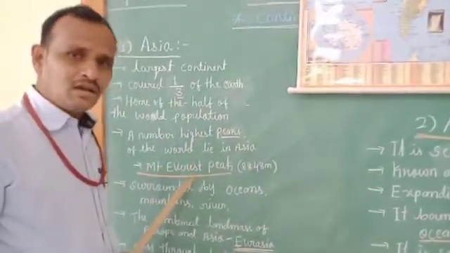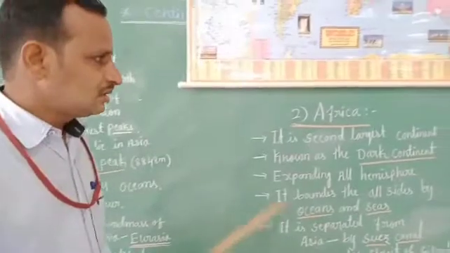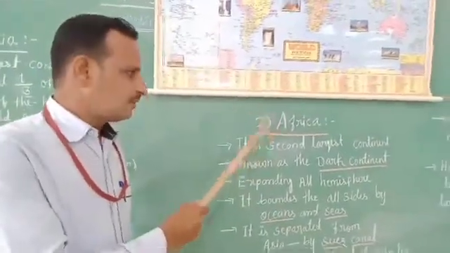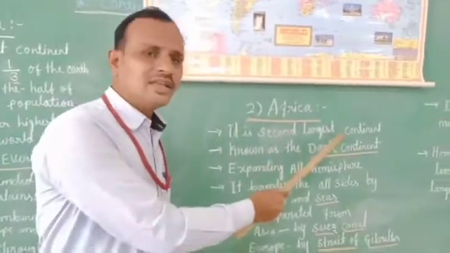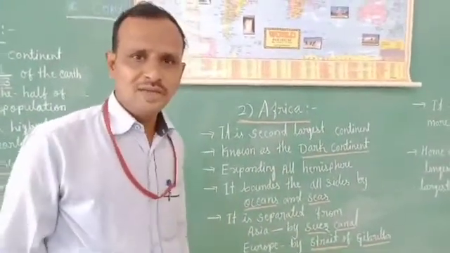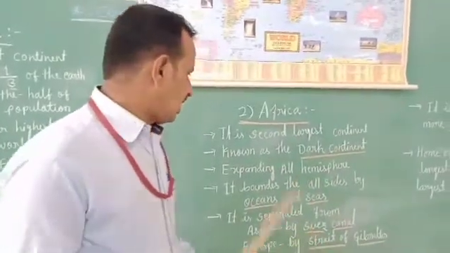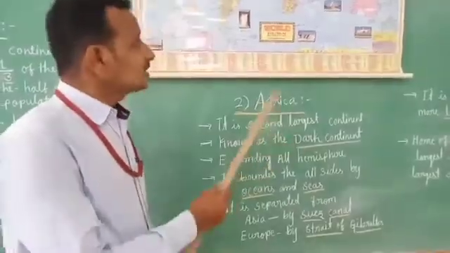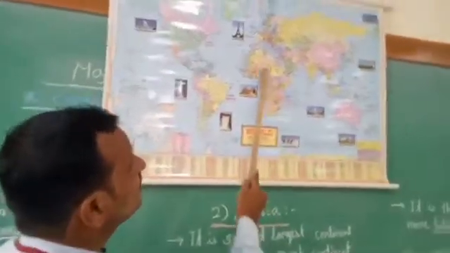Of Asia continent. Now let us go to the next topic, that is Africa continent. Children, Africa is the second largest continent in the world. Remember this, Africa is the second largest continent in the world. And first, once again, see where the Africa continent comes. This is the Africa continent.